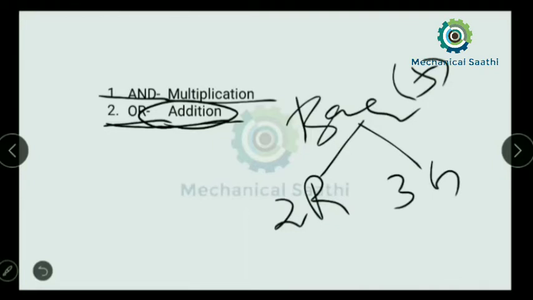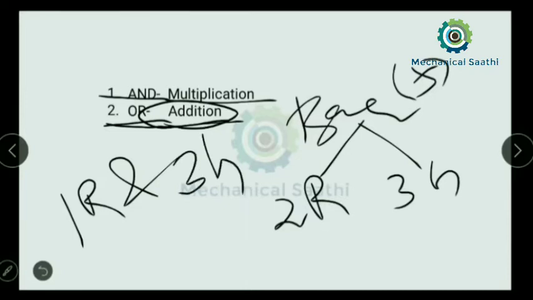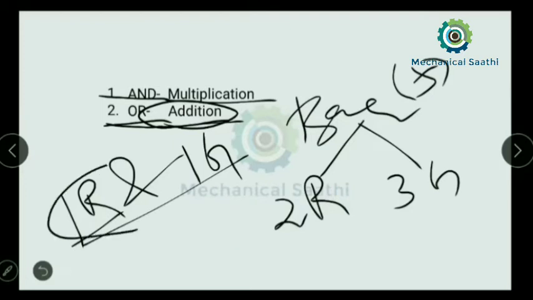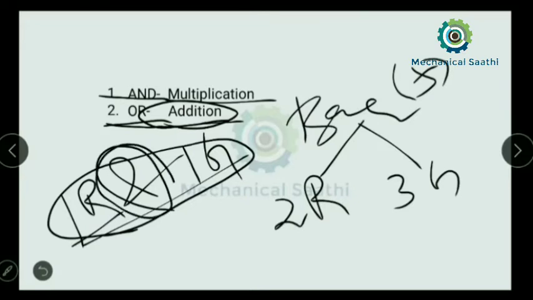Then suppose it asks to find the probability of getting one red ball and one green ball when I pick up two balls. In this case we have the term "and", so we need to use the multiplication operator.